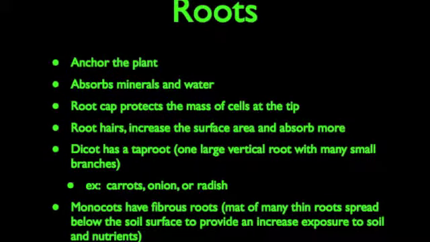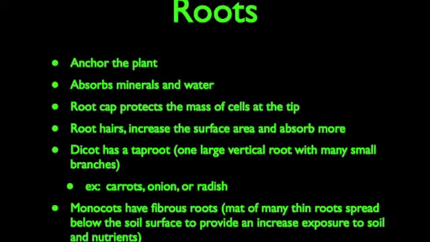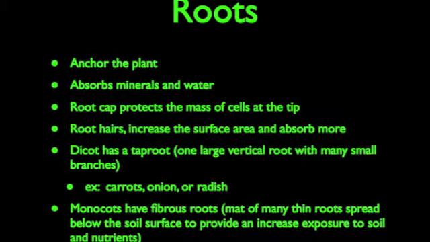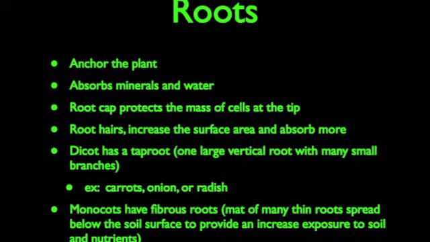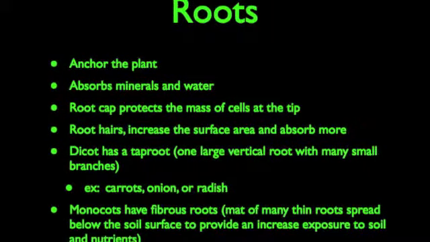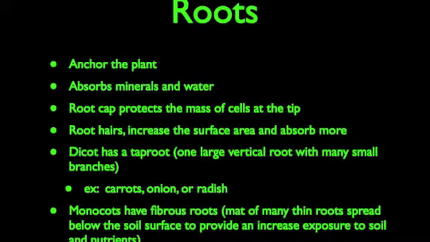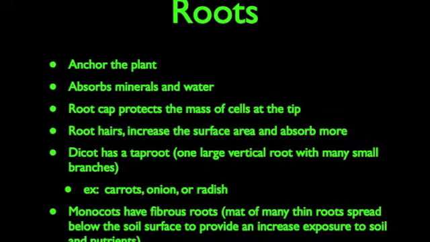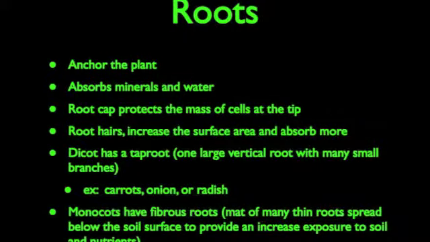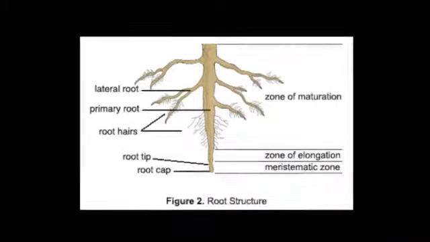A dicot has a taproot, which is one large vertical root with many smaller branches. Examples of this include carrots, onions, or radishes. Monocots have a fibrous root system, which is a mat of many thin roots spread out below the soil surface to provide an increase of exposure to soil and nutrients. Here's a picture showing you the different parts of a root.